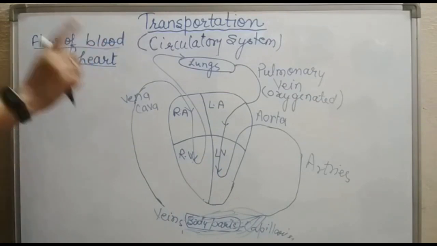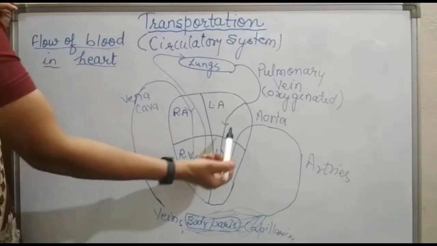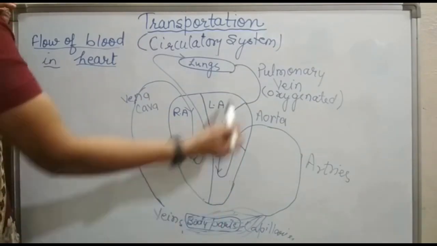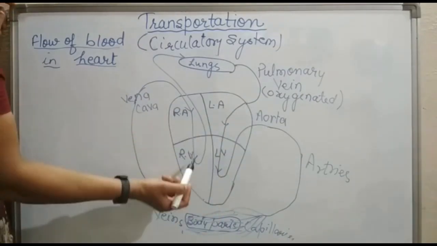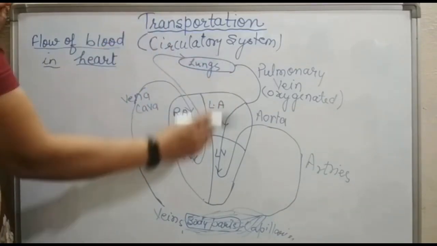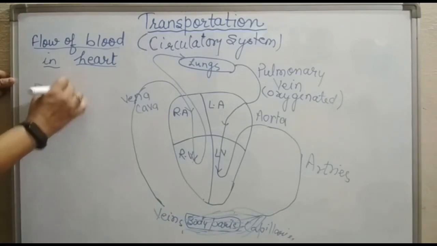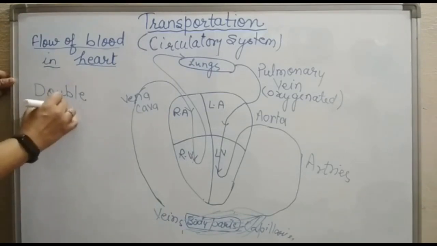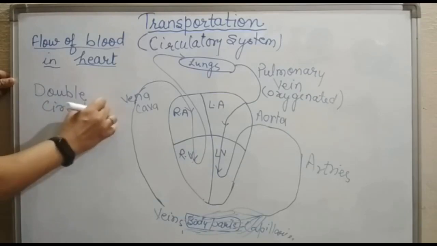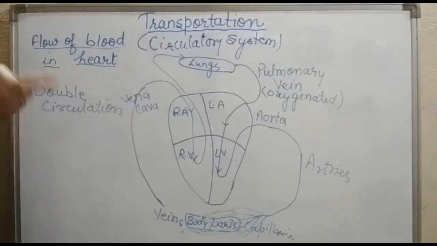See, to complete one cycle, blood comes twice in the heart. Once it comes in the left portion and then it comes in the right. So when blood comes twice in the heart to complete one cycle, this is called double circulation. And this double circulation takes place in birds and mammals.